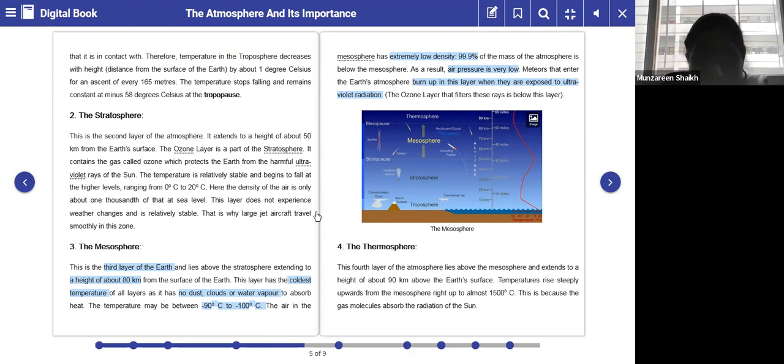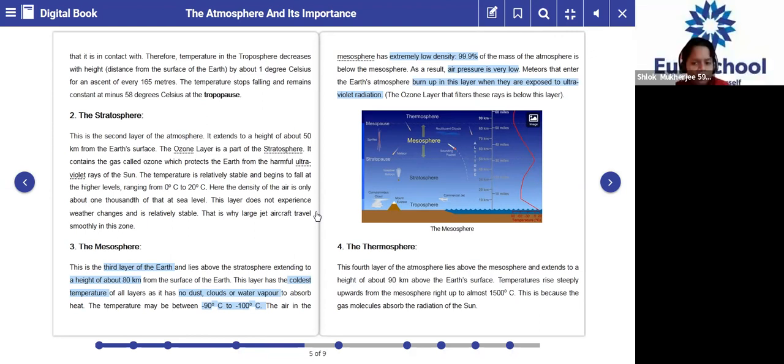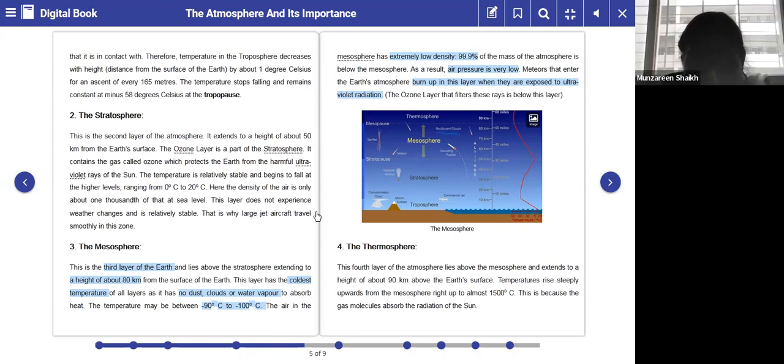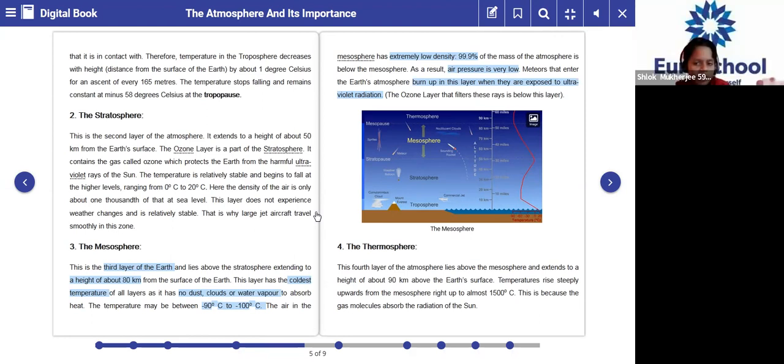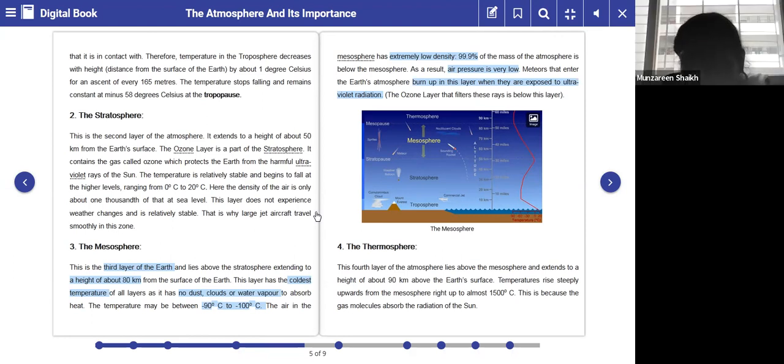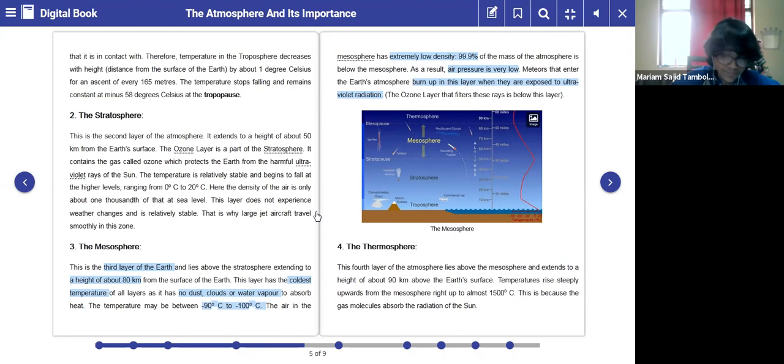Now, the third layer is which layer? Mesosphere. And what is the height of the mesosphere from the Earth's surface? About 80 kilometers. How is the temperature over here? Ma'am, it is the coldest. Okay.